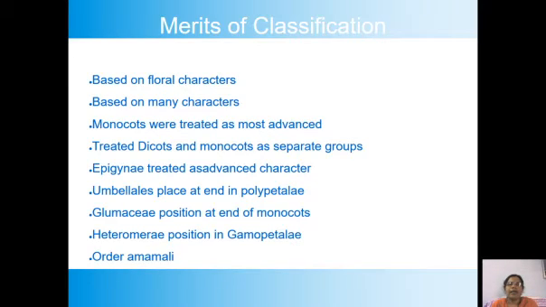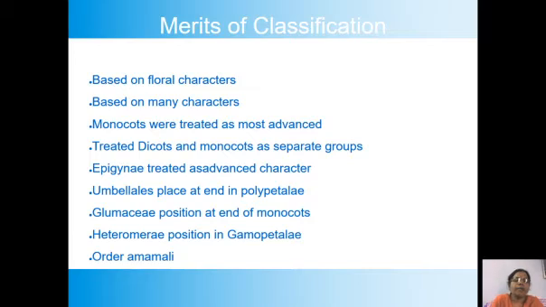They are dependent upon the availability of nutrition, biological factors like pathogens, and weather conditions. That means they are not stable. But floral characters are very much stable. So whenever classification is done on the basis of floral characters, it is a stable classification. This is one most important merit.